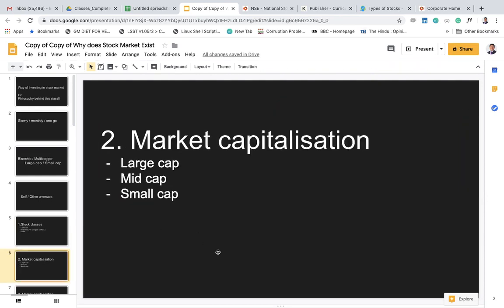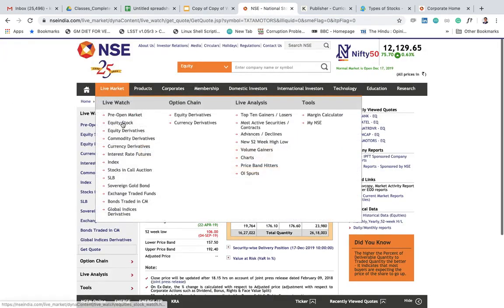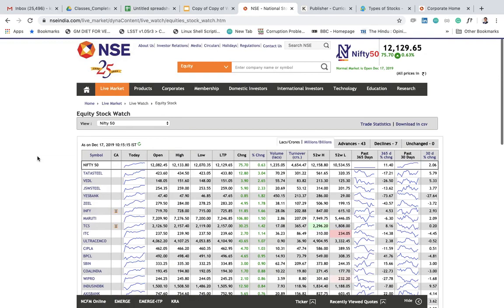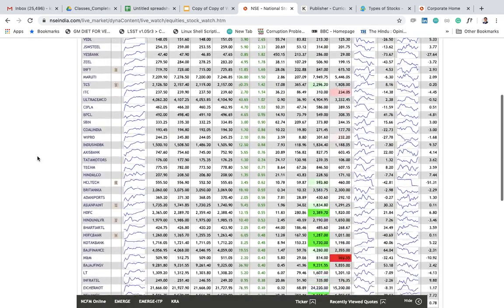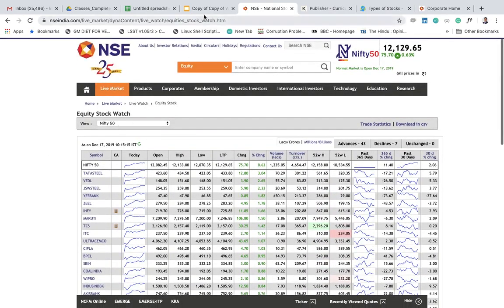The second classification is done on market capitalization. Very simple. Companies who are large, large in terms of market capitalization, are called large cap. So most of the companies in the Nifty 50 will be called large cap companies. They are stable companies. They have good liquidity in the market. They have good cash, a good diversified business. So companies with a market capitalization of anything like 10,000 crore, 20,000 crore, 50,000 crore, 1 lakh crore, anything above 5,000 crore can be put into large cap also, right?